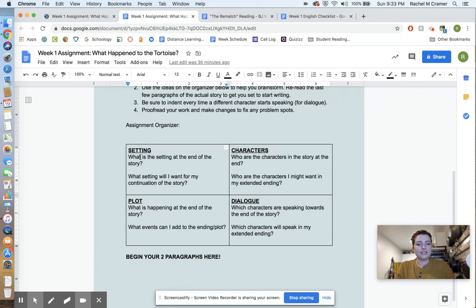So the first question is, what is the setting at the end of the story? I don't know. What is it? What's happening? What setting will I want for my continuation of the story? So this is what setting will your 2 paragraphs begin in?